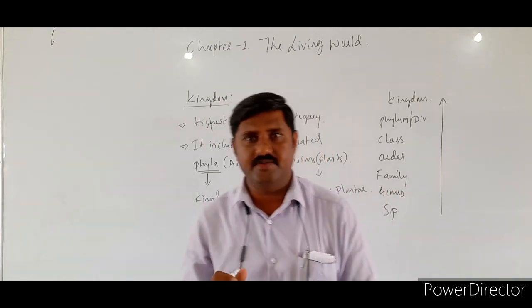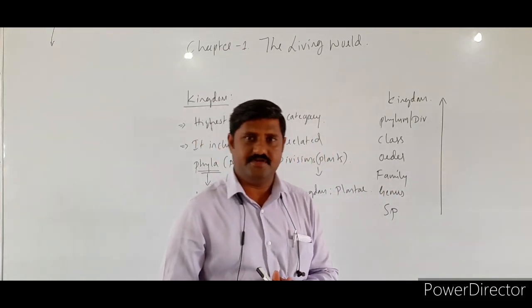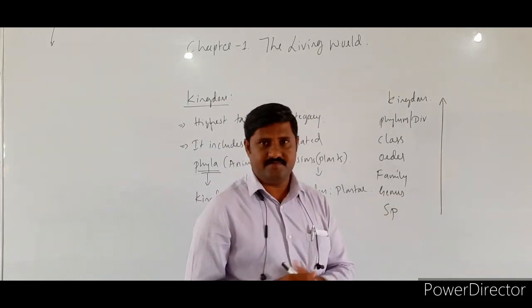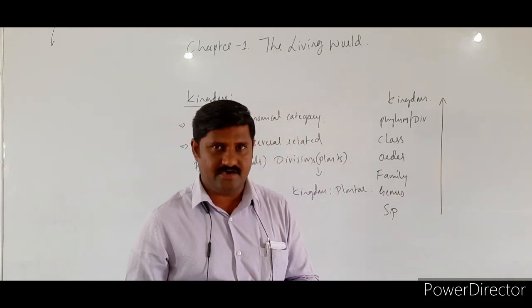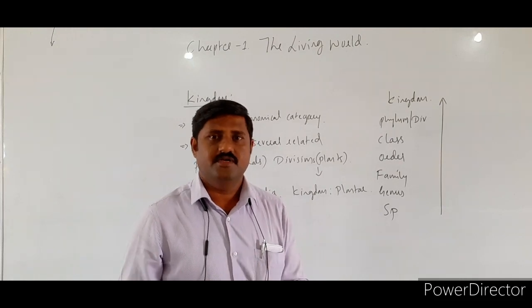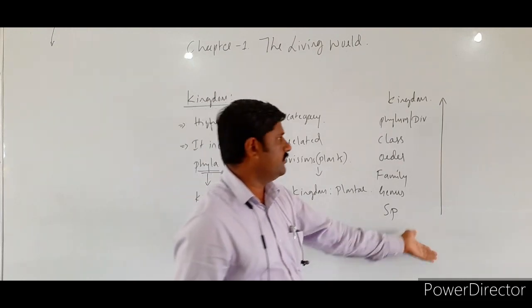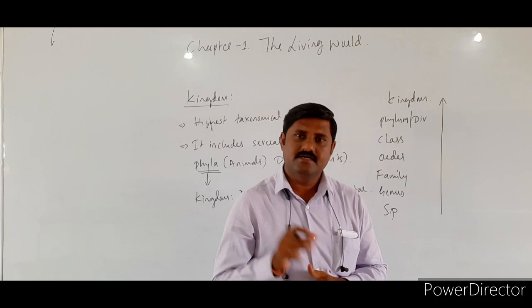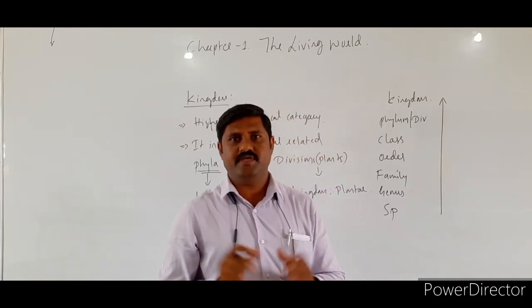This point is very important for NEET, right? And apart from this, the complexity of classification becomes very difficult when we go up. This is also one more point to be noted.